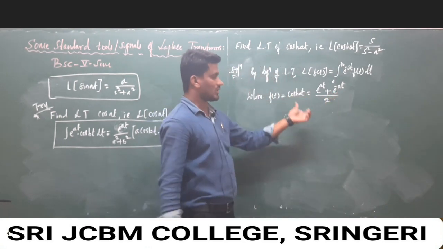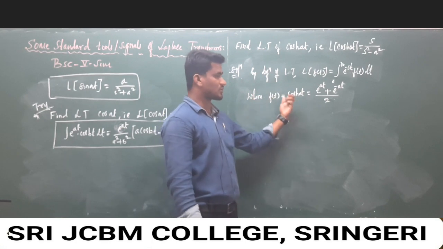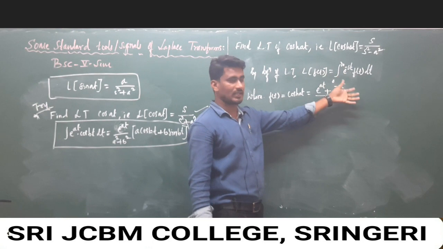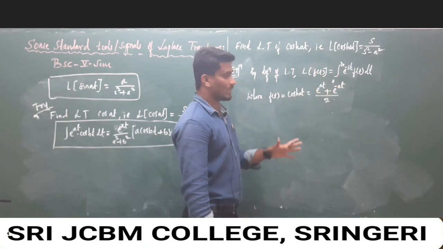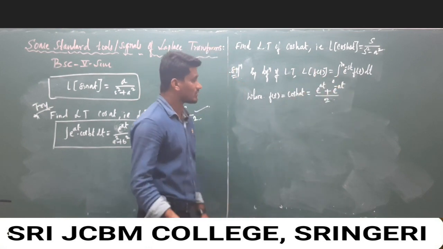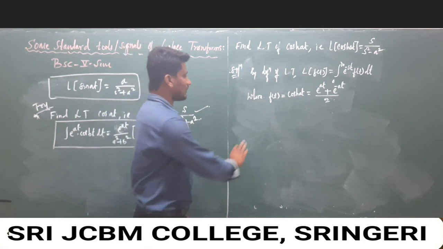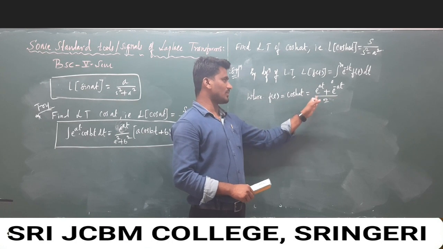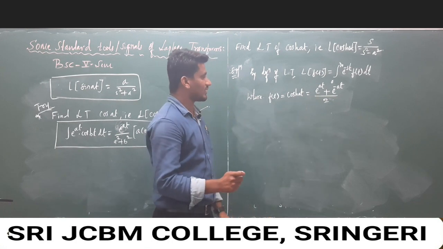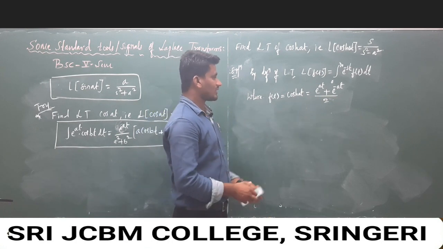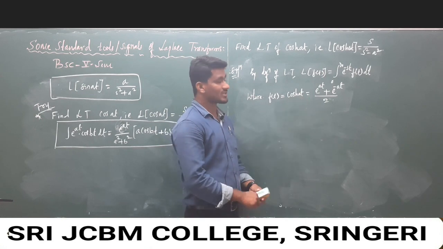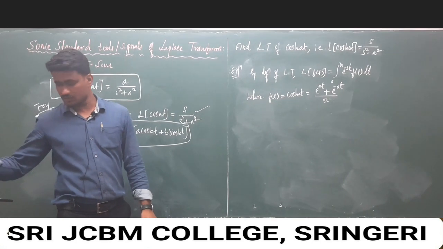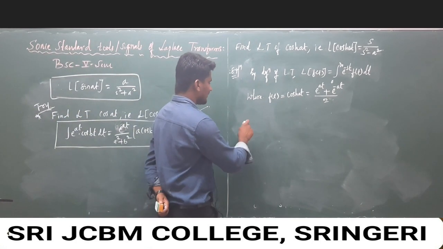So in the definition of Laplace transform we can substitute cos hyperbolic at, and after that simplify with the help of the definition, or we can solve this directly. We have applied the Laplace transform to this condition, and we already saw that when the Laplace transform of e to the power at is there, we can write 1 over s minus a. That is also one of the conditions for solving. So we will solve this one.